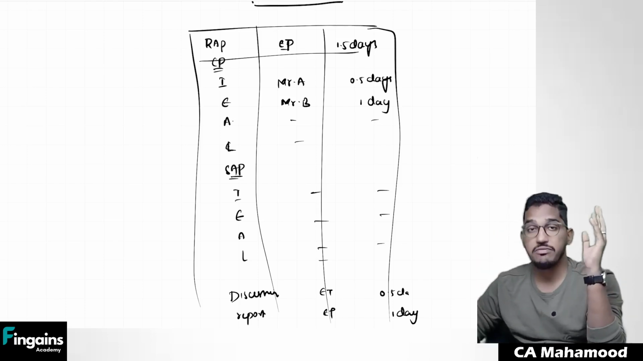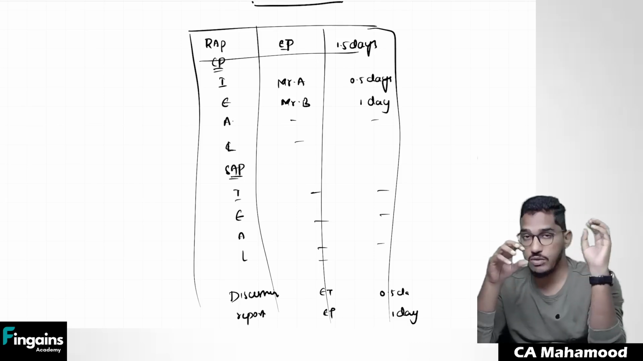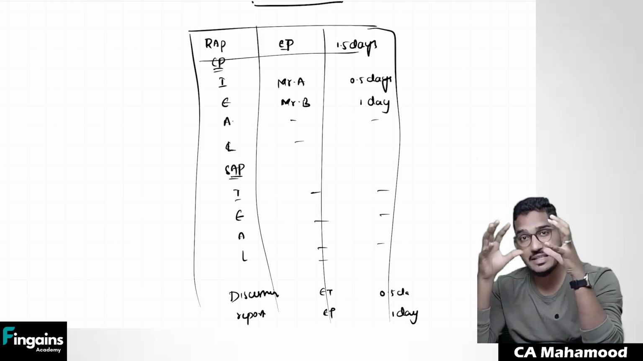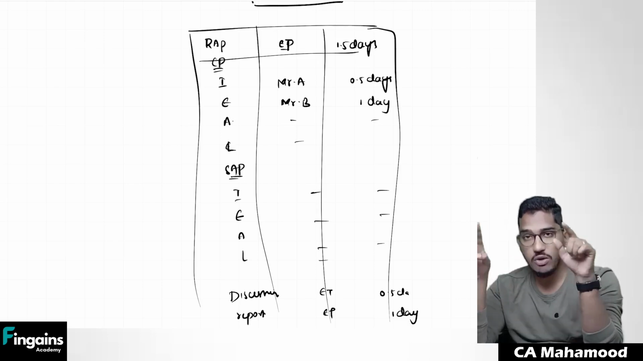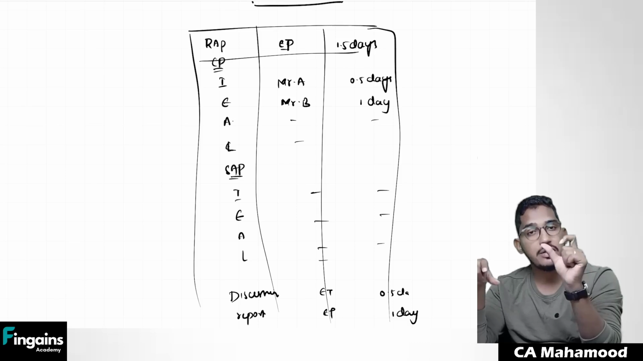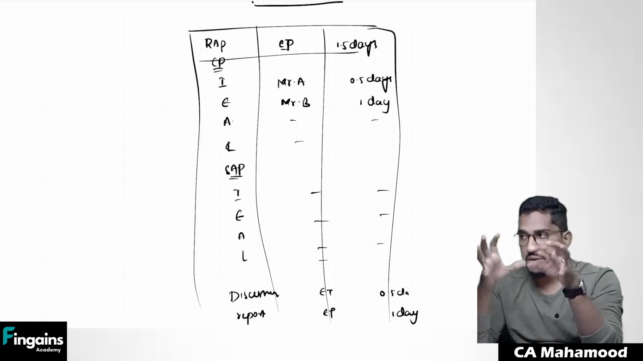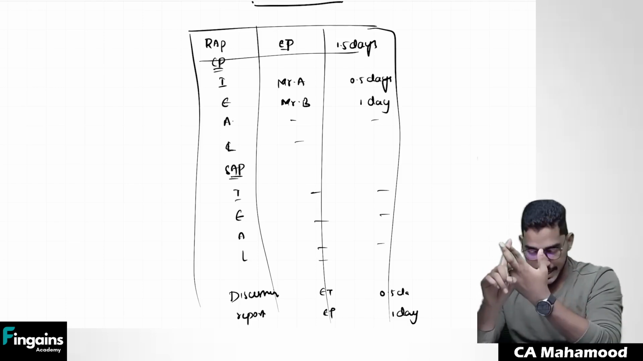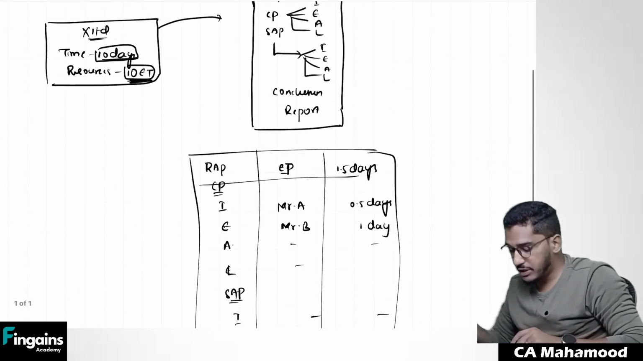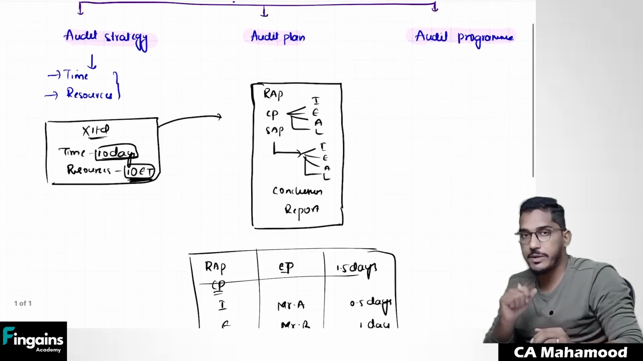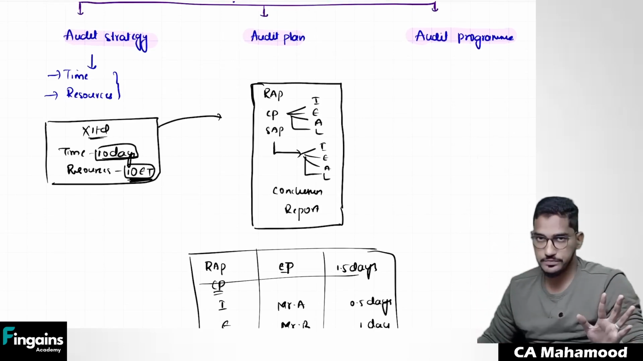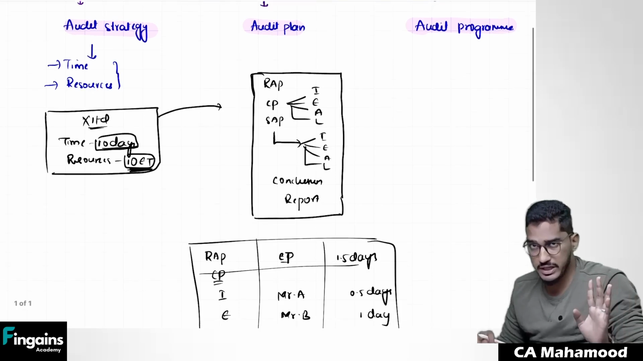In the strategy, we establish how much time we want, how many resources we want, but that time and resources is required to be allocated among different activities. So the document which shows the allocation of time and resources to different engagement team members, I'm going to call it an audit plan. Now, after the development of the audit plan, I have something called the audit program. The audit program is the most detailed version.